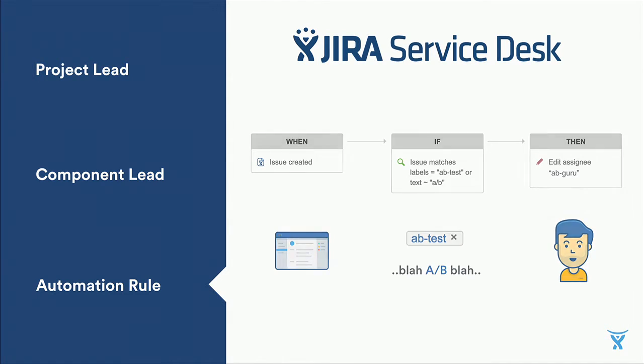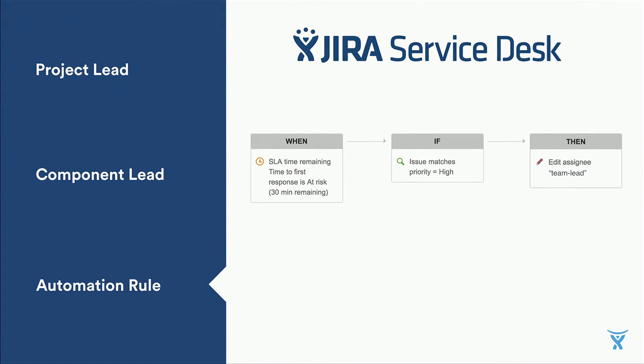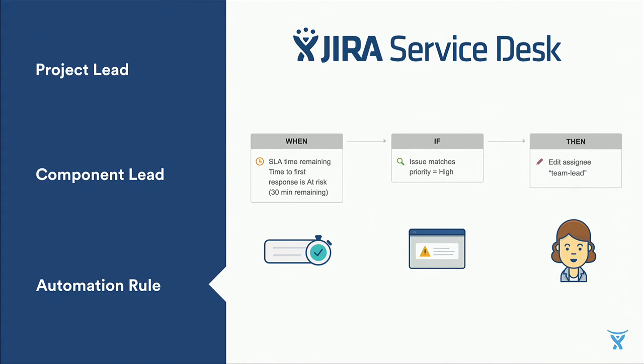So that way, as soon as the ticket gets created, it's automatically assigned to the right person. Now you can get even more craftier and build rules like when an SLA is about to breach on a high priority ticket, automatically assign that ticket to the team lead. That way she can try and step in before the breach actually occurs.